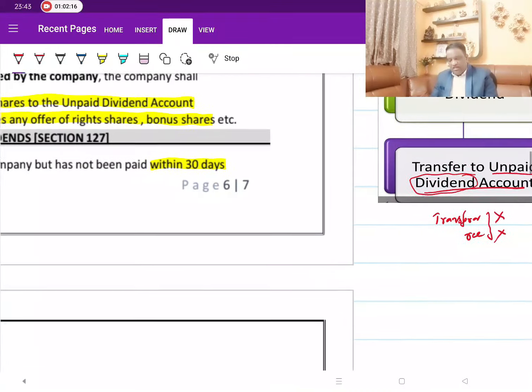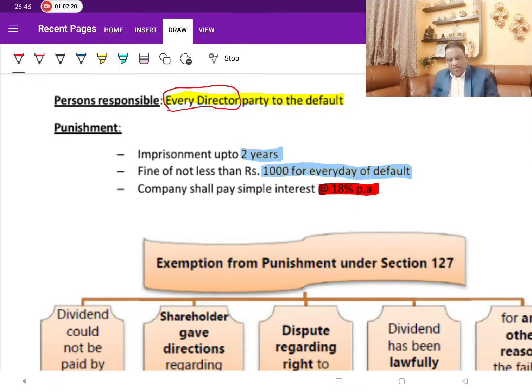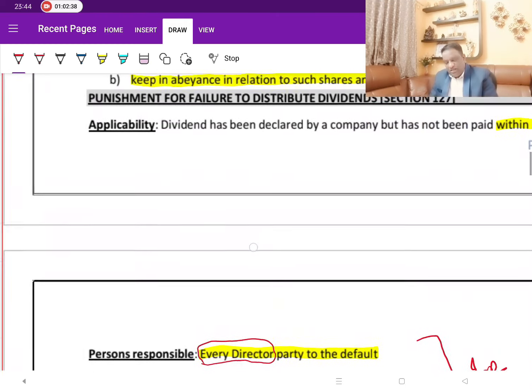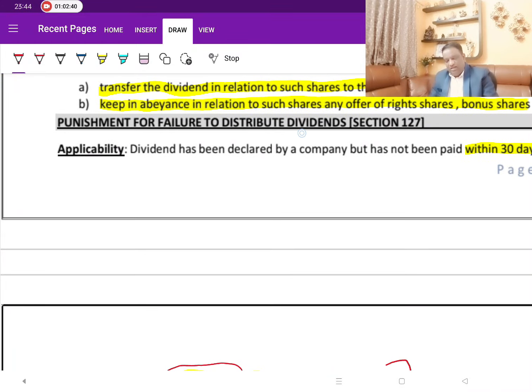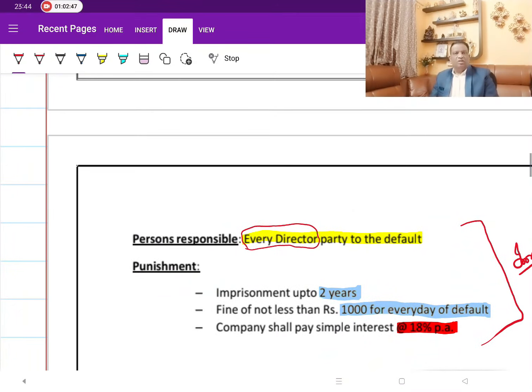Now, let's move forward. We have almost come to the end of it. Another 10 minutes, this discussion would come to an end. Look at it, mark it as very, very important. This is where you have multiple questions being asked. That is, what happens if the company fails to pay the dividend? Learn it in a simple way. 30 days is the timeline given for payment. 30 days are over, but dividend is not paid. What is to be done?